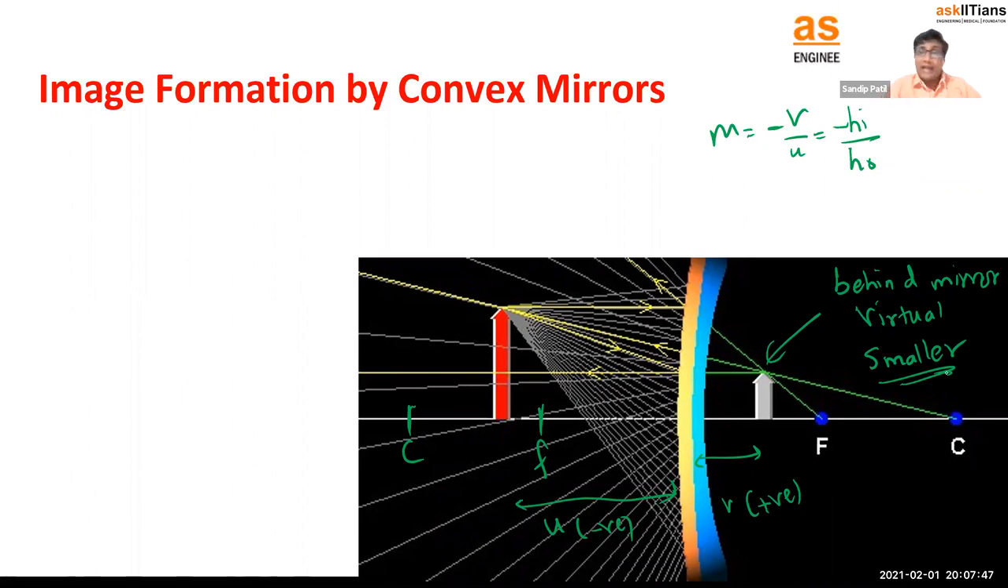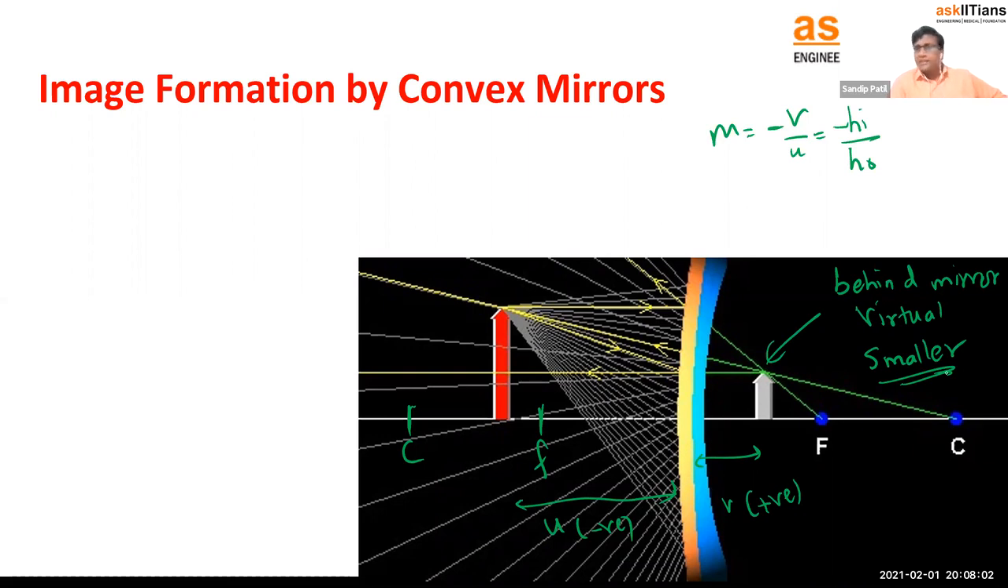So if you want to magnify the image, meaning to get a bigger image, you cannot use the convex mirror. You will need the concave mirror. But in our daily life, we don't need the bigger image. Normally we use this convex mirror most of the time. Where will you need the bigger image?